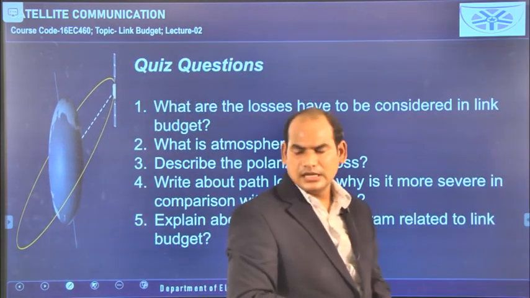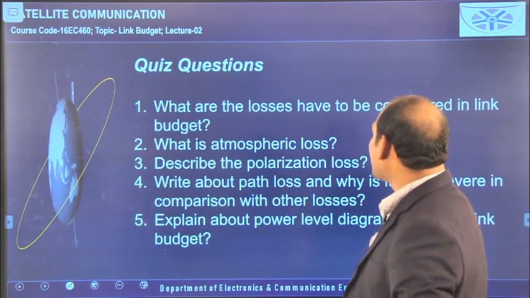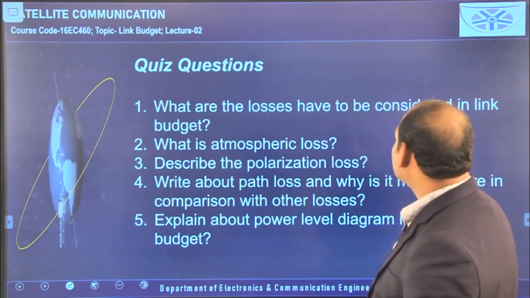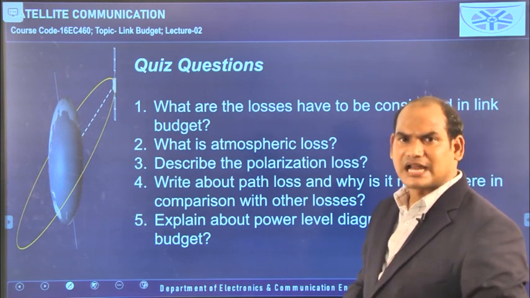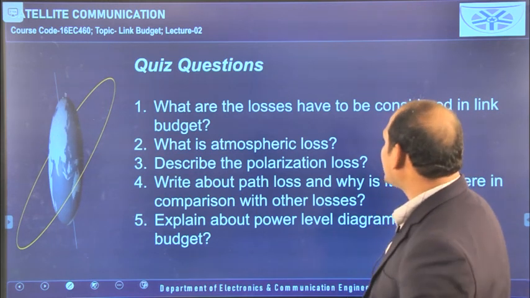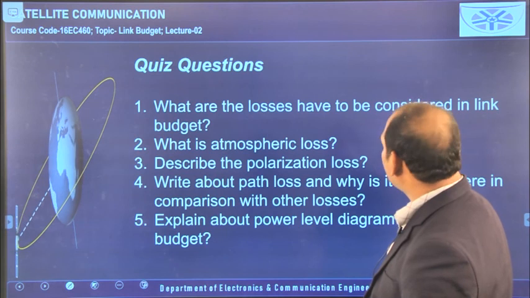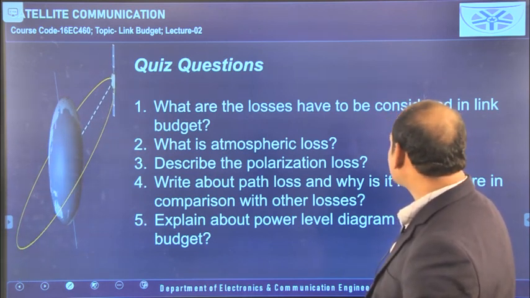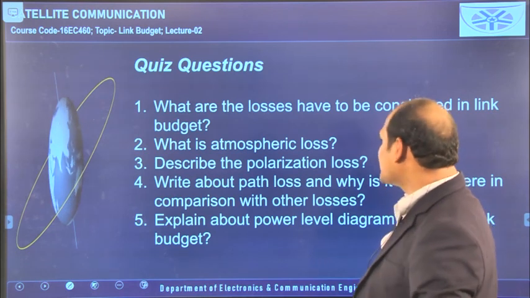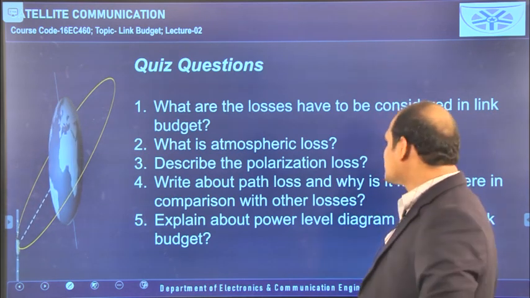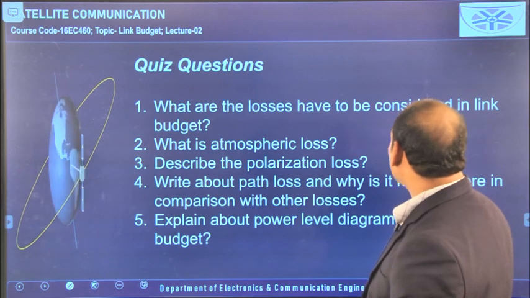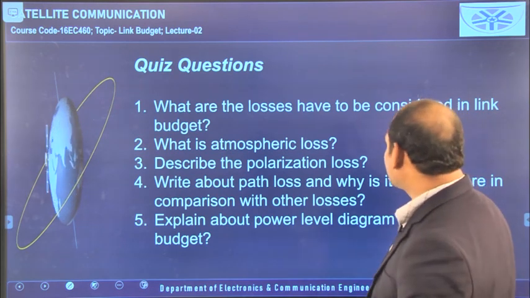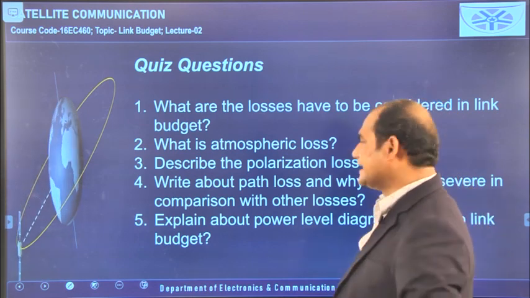And these are the quiz questions. By understanding this lecture, you can answer all these questions. What are the losses to be considered in the link budget? What are the different losses? All those things you can write here. And what is atmospheric loss? We have discussed already. Describe the polarization loss. Write about path loss and why it is more severe in comparison with the other losses. That also you can write, and explain about the power level diagram. Whatever the last diagram we have seen, power versus distance, about the diagram you need to write.